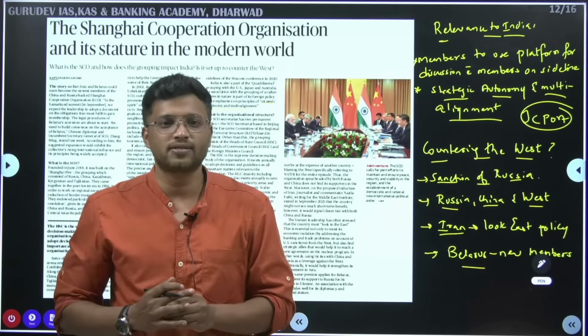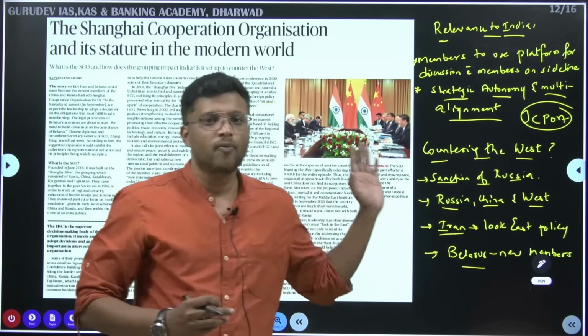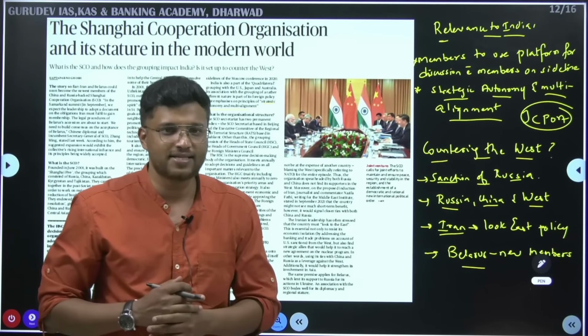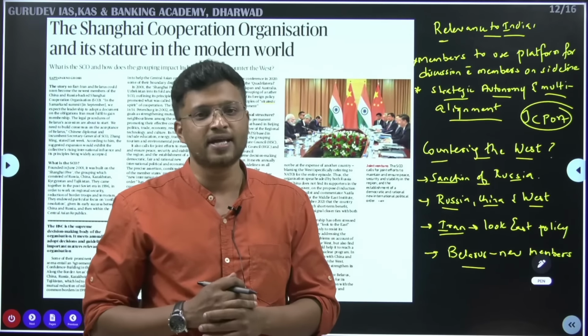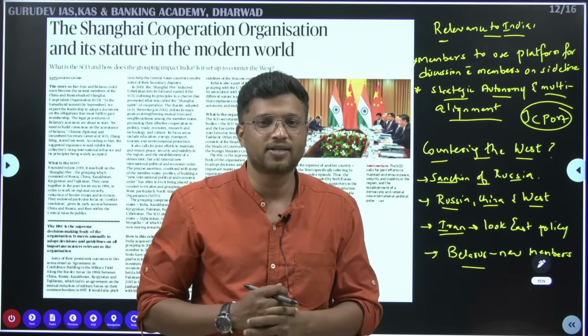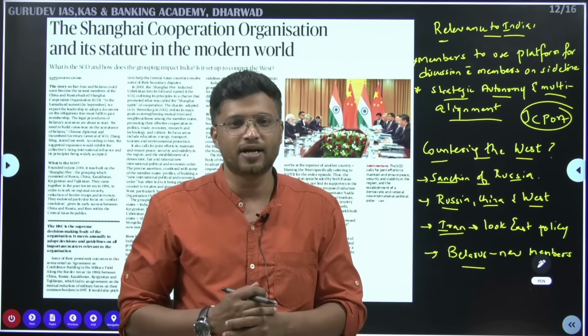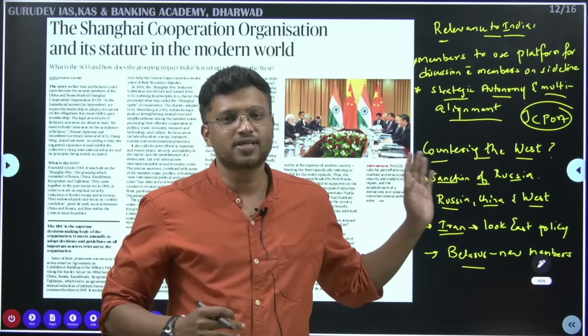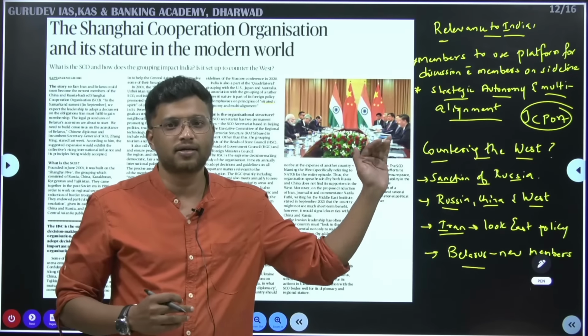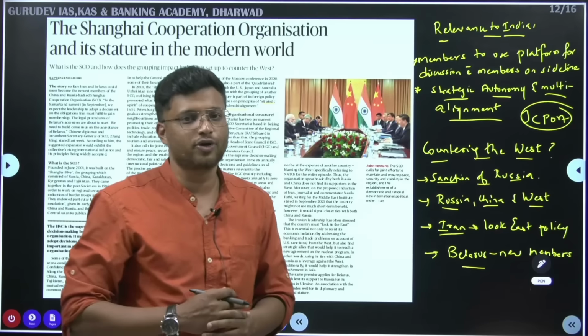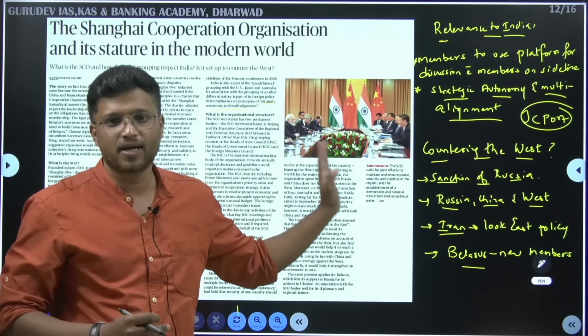So when such geopolitics is happening, when this type of organization, SCO, is trying to exclude the West, it is trying to cancel out the influence that the West has been making on the Asian countries as well as the other countries. Fine. So such grouping becomes important. These are the 2 points I wanted to explain, that is relevance for India as well as countering the West.